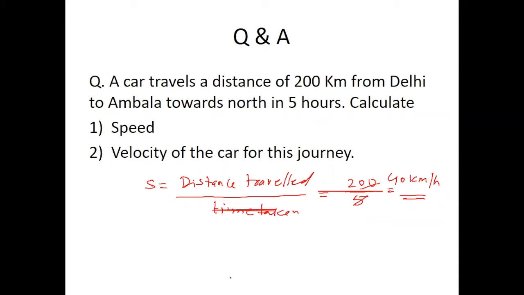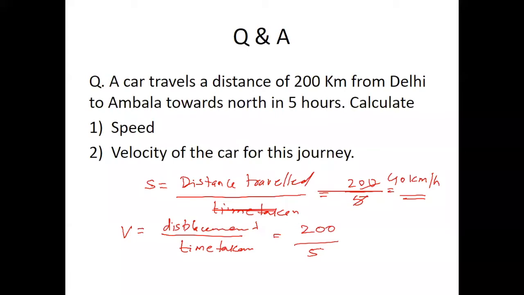Now the next question is, what is the velocity? Velocity is displacement by time taken, and displacement here is also 200 kilometer and time is 5, so the answer is 40 kilometer per hour.